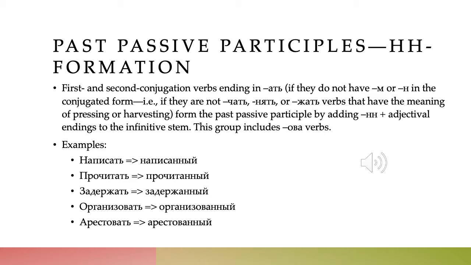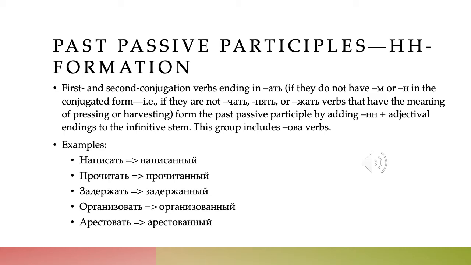So some examples would be написать, to write, becomes написанный, written. Прочитать, to read, becomes прочитанный, read. Задержать, to hold or arrest, becomes задержанный. Организовать, to organize, becomes организованный. Or арестовать, to arrest, becomes арестованный.